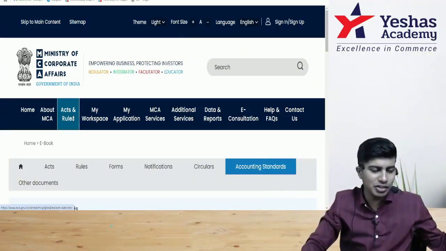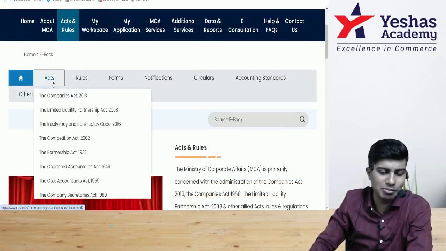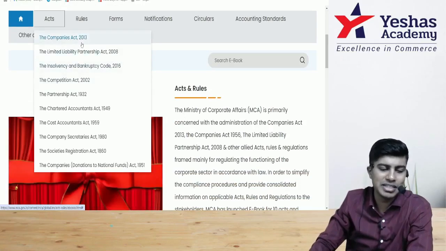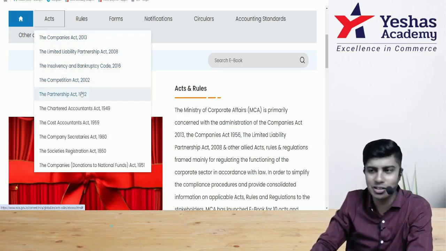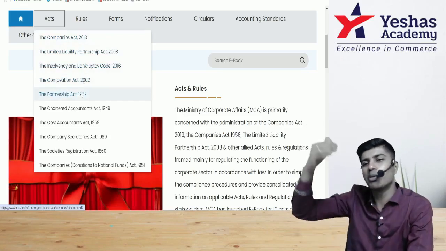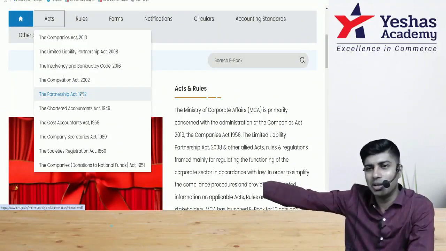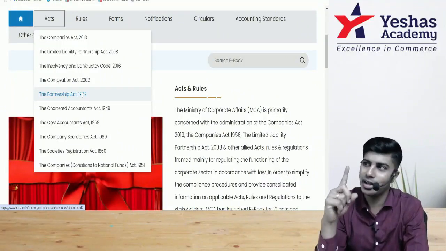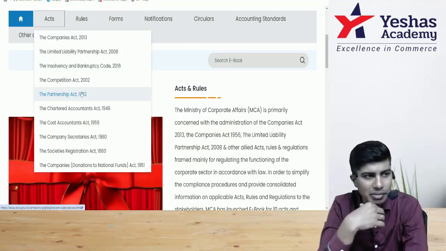Very simple. Click on the words acts and rules here. Come to the word act. It will tell what all the acts are which are regulated here. Companies Act is there, Limited Liability Partnership Act, Insolvency and Bankruptcy Code, Competition Act. Hey, Partnership Act is also there, but only for the maximum number of partners part. Rules as per MCA are not applicable to partnership. Or I have one sole proprietorship, I alone am doing business. To me, are the MCA website things applicable?